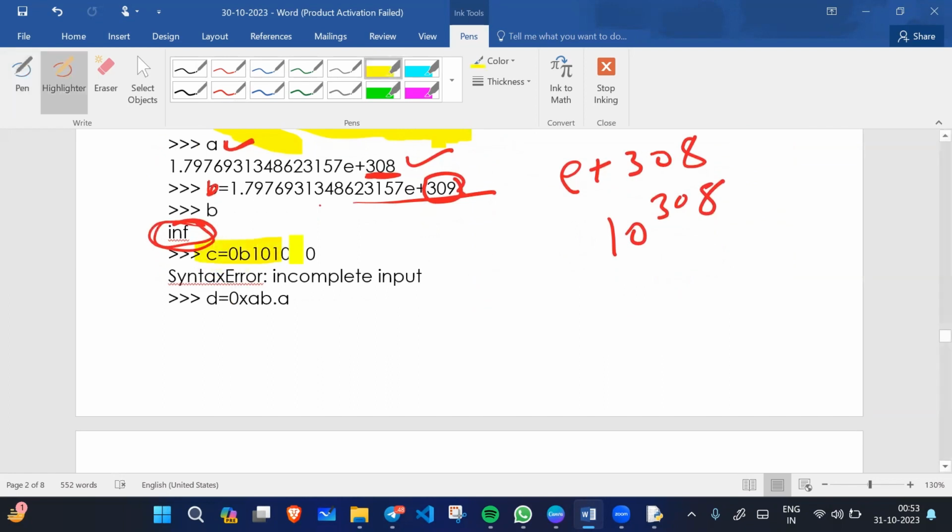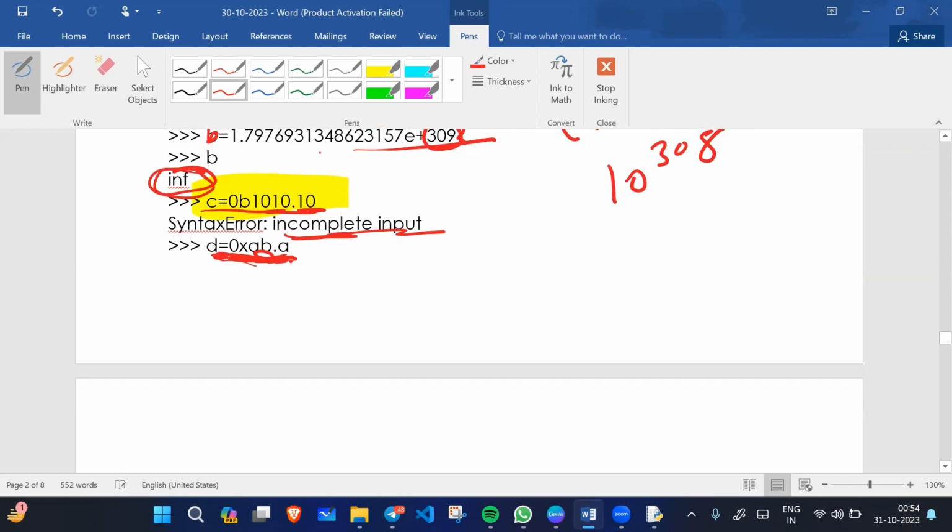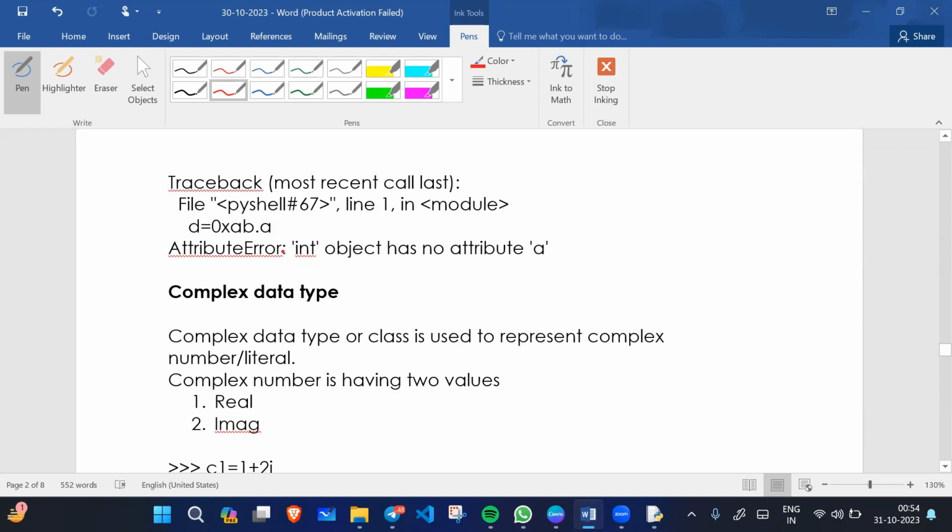If I write c equals 0b, this is a binary value. Can we represent a binary value in float? No, it will give an incomplete input error. For d equals 0xab.a, we are giving a hexadecimal value here. If we assign a hexadecimal value in a floating point, it will also give an error.